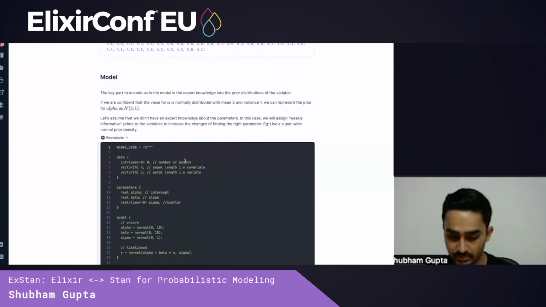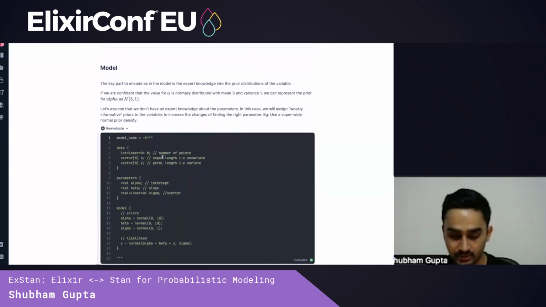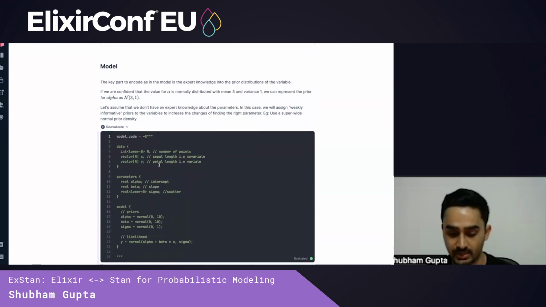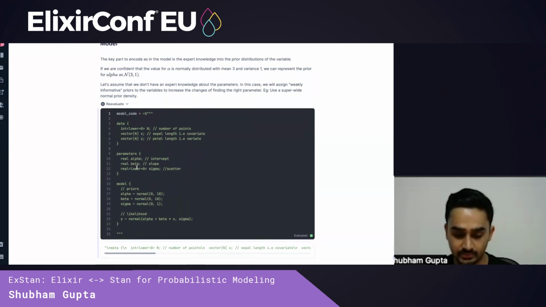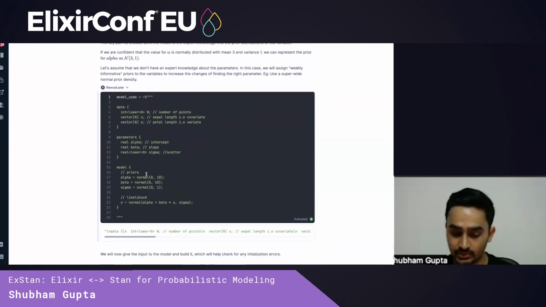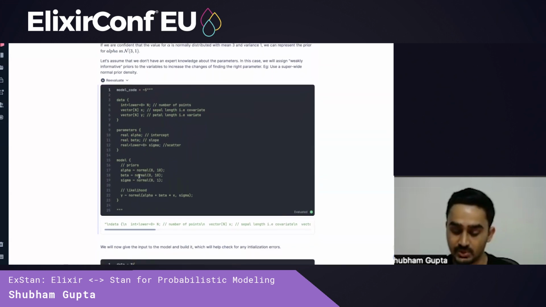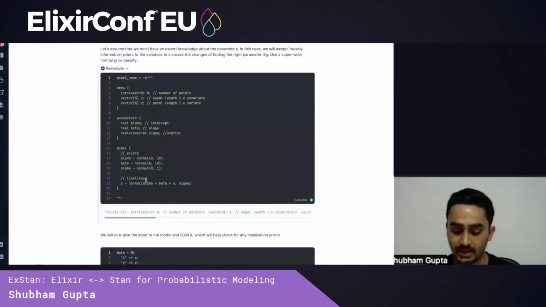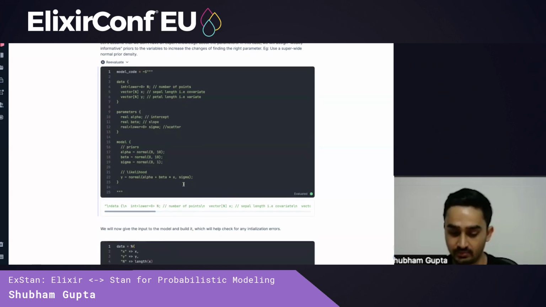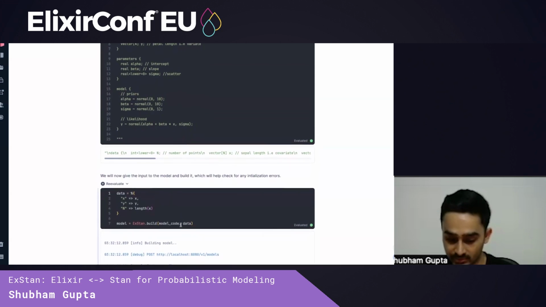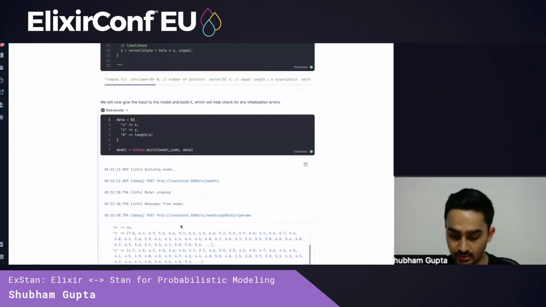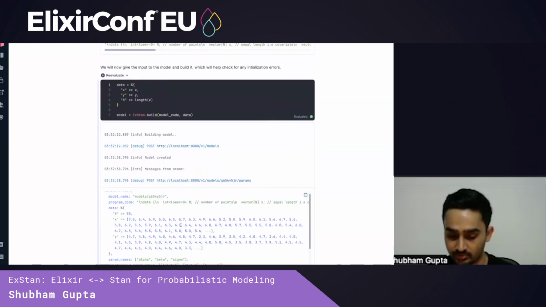So the model code looks as follows. In the data block, we define the input parameters, which are the number of points, the sepal length, and the petal length. The parameters block defines the parameters of interest, which are alpha, beta, and sigma. And the model block defines first the priors, which we all assume are normal distributions, and the likelihood, which also comes from a normal distribution with mean alpha plus beta times x and variance sigma. We'll now give the input and build the model using ExStan, which will essentially return an object of type model.